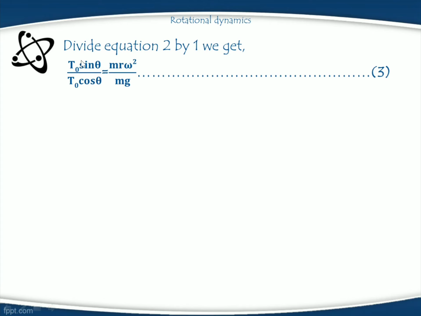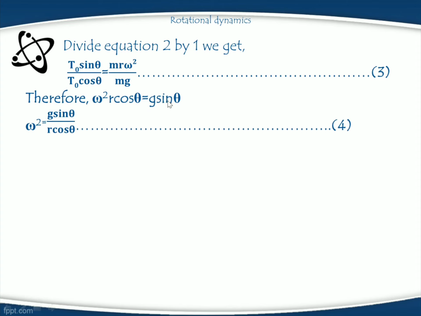In this equation, T0 and m get cancelled, and cross multiplying we get omega square r cos theta is equal to g sin theta. Then omega square is nothing but g sin theta upon r cos theta. It is equation number 4.